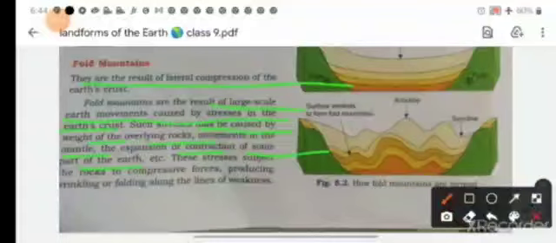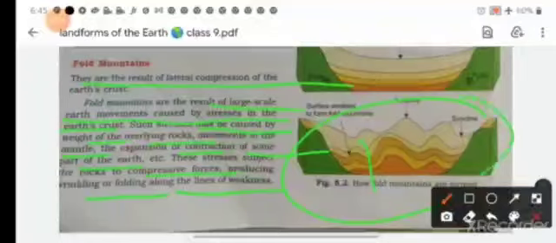These stresses object the rock to compressive force, producing wrinkling or folding along the lines of weakness.